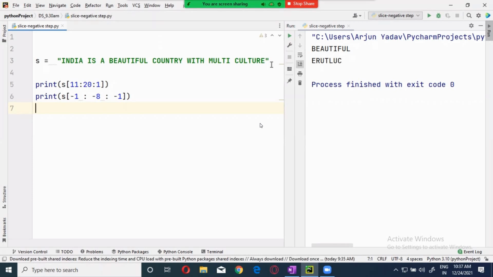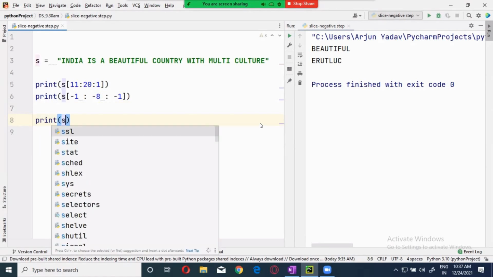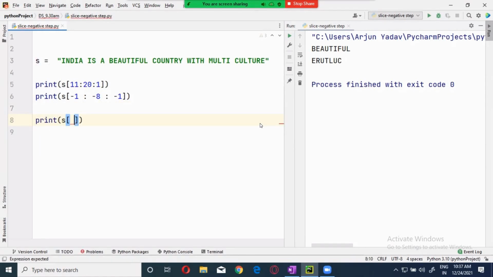From here it started. Like this it started. You see? Now, if I am not giving the starting index, what will happen? If I am not giving the starting index and I give a negative ending index, maybe -20, I don't know where it goes, maybe somewhere over here.